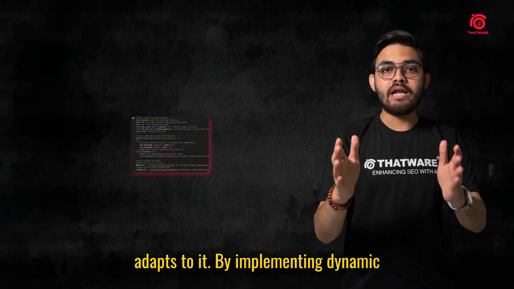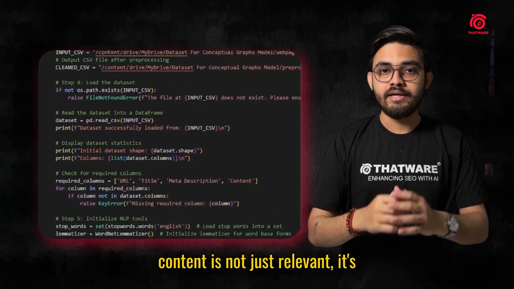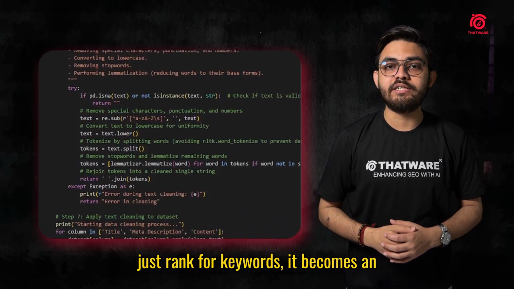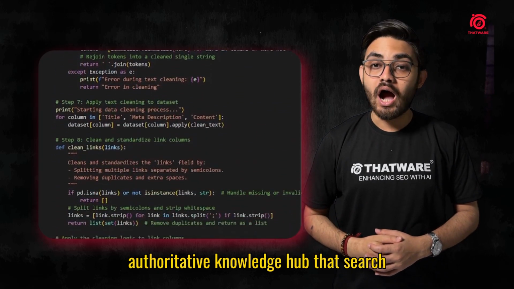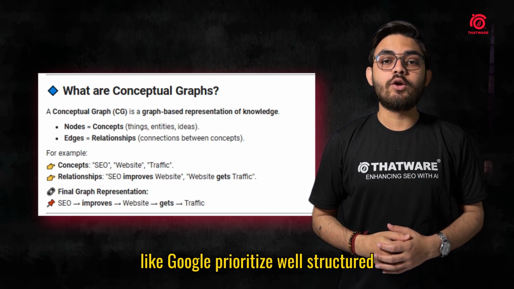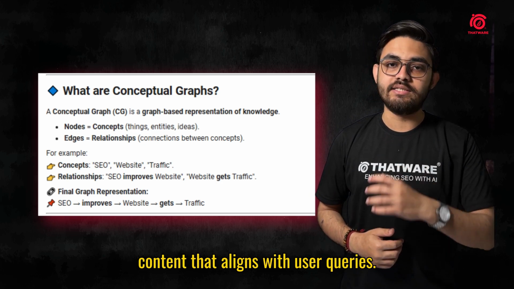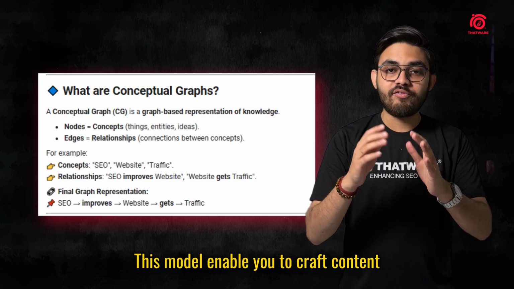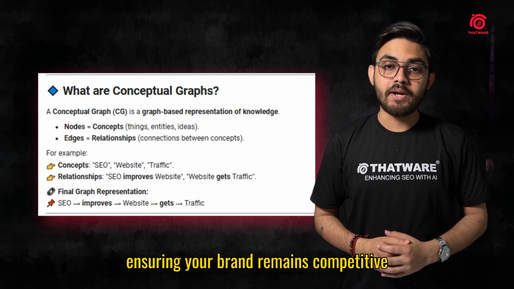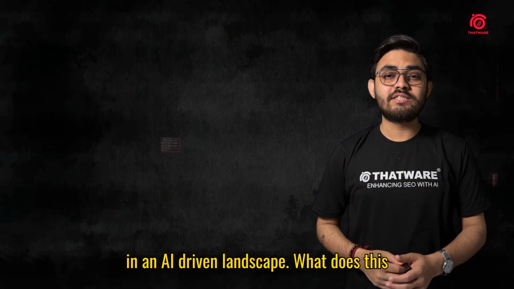By implementing dynamic conceptual graphs, you ensure your content is not just relevant, it's intelligent also. Your website does not just rank for keywords, it becomes an authoritative knowledge hub that search engines and users trust. Search engines like Google prioritize well-structured content that aligns with user queries. This model enables you to craft content that aligns with evolving search intent, ensuring your brand remains competitive in an AI-driven landscape. What does this mean for you?